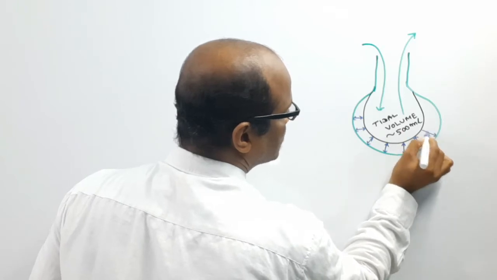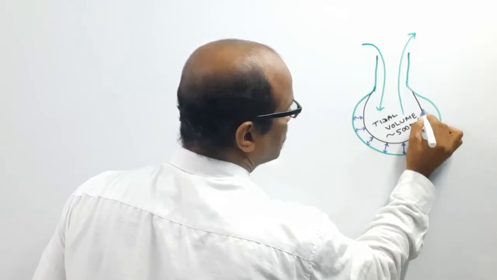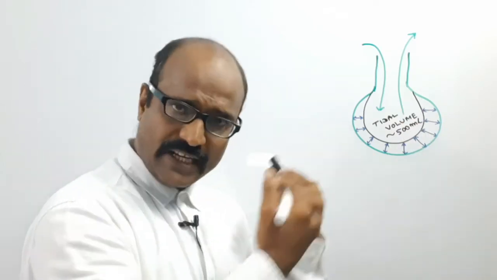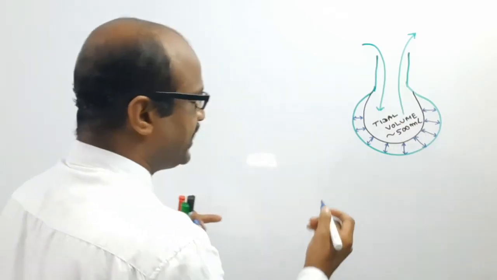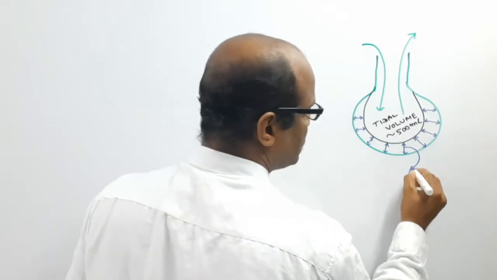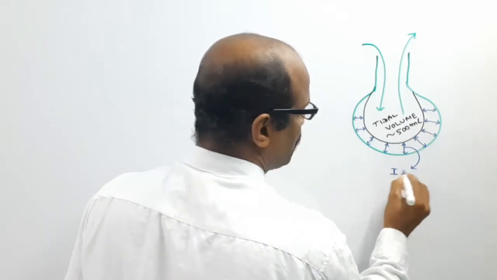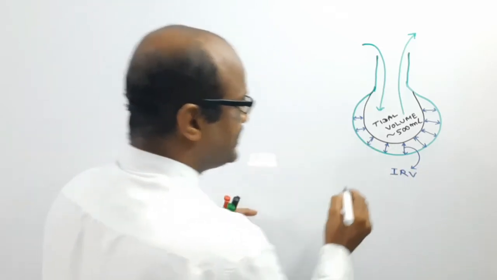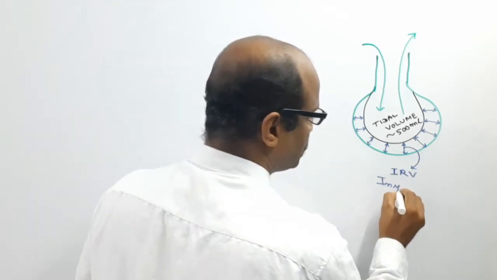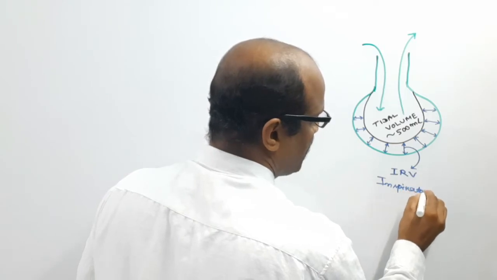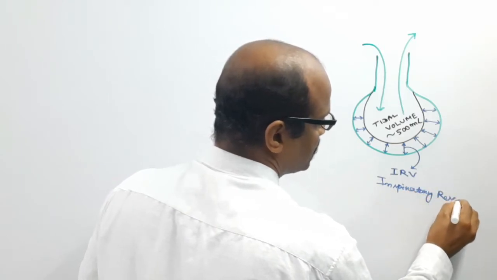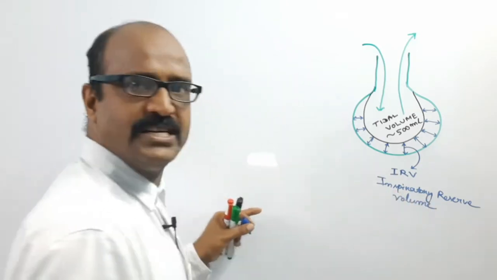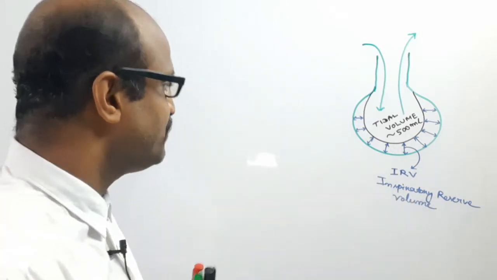This extra amount of air that I take in by inspiration is known as the inspiratory reserve volume.